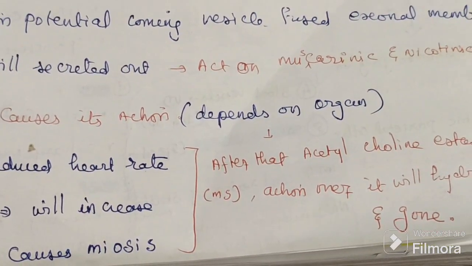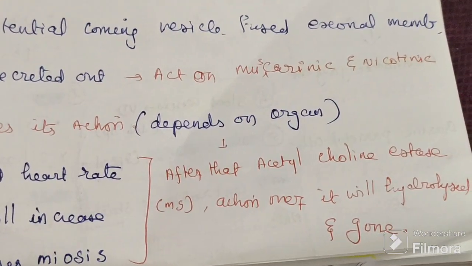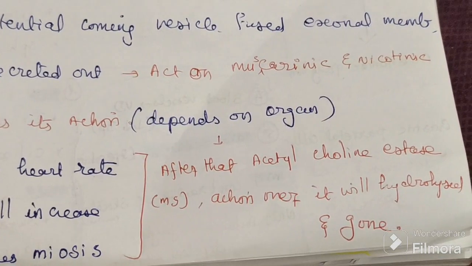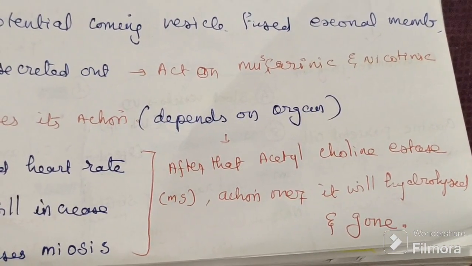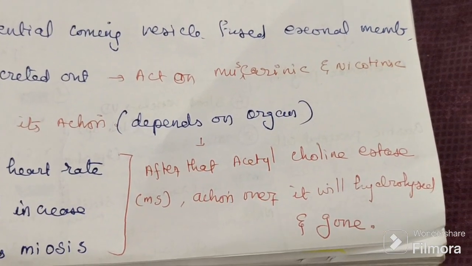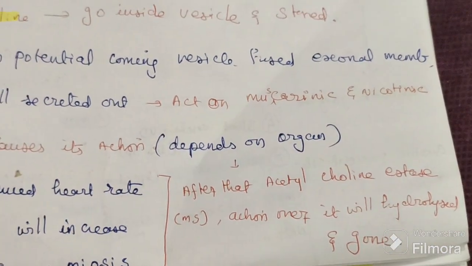After that, there is an enzyme. The name of that enzyme is acetylcholine esterase. After a fraction of a millisecond, once the action is over, it will hydrolyze and be gone. It is hydrolyzed and gone.